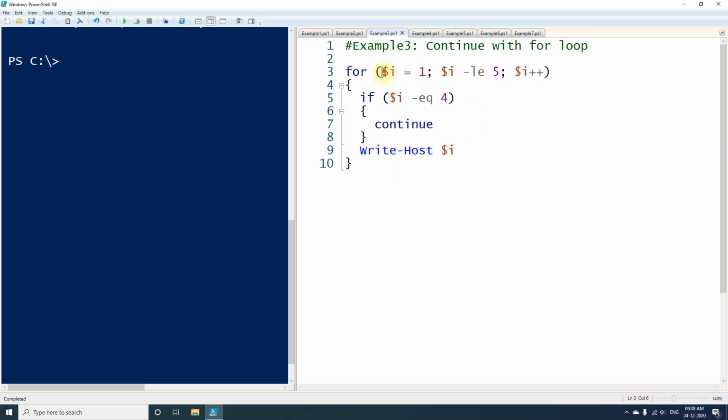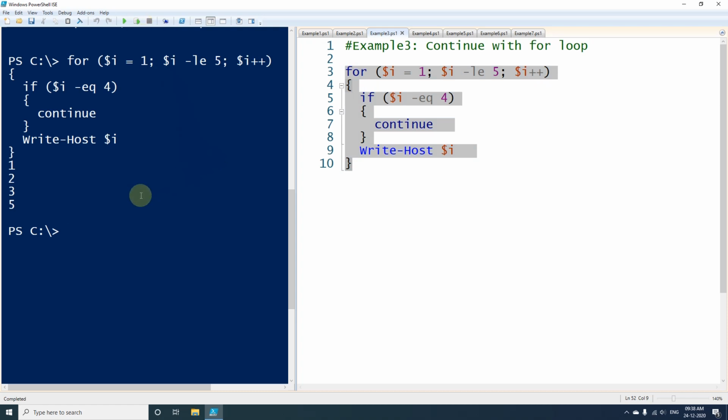So this for loop will be starting with 1 and it will be going till 5, and in every iteration it will be incrementing by 1. So if I execute this one, you can see here that values 1, 2, 3 and 5 have been printed, but 4 is missing from here. So why is 4 missing from here?